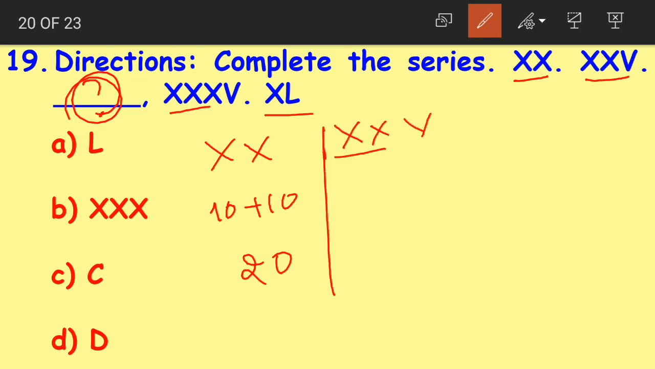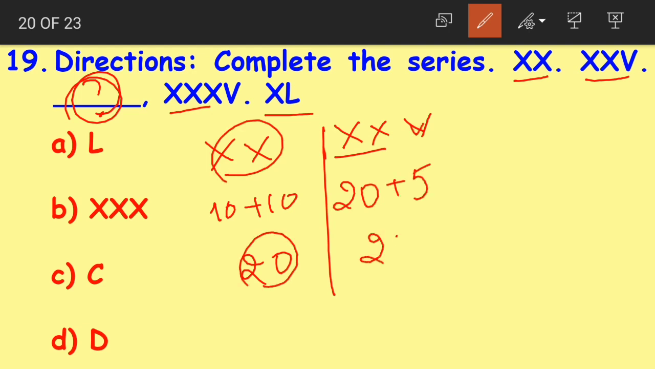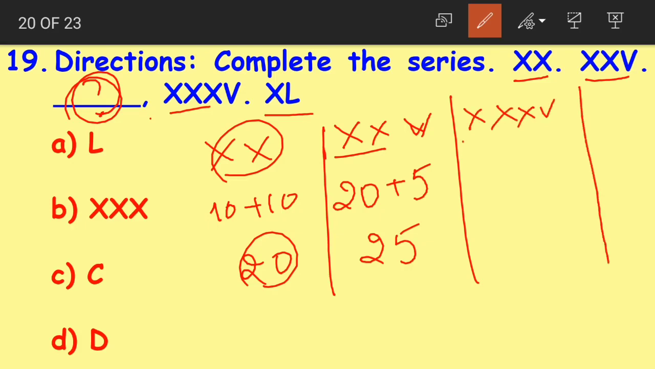Again, as we know, XX means 20. Just now we have done, right? XX means 20. Then plus V means 5. So 25. Then we don't know the third one. The fourth one is XXXV. Now when I say XXX, it means 10 plus 10 plus 10, plus V means 5. So the total comes to 35.